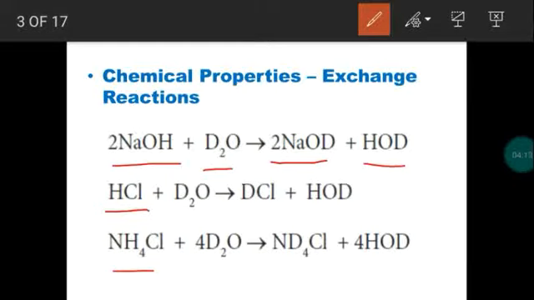Next, exchange reaction. When heavy water is added to hydrochloric acid, the hydrogen is replaced by deuterium. We get deuterium chloride with the liberation of HOD. Then ammonium chloride. All four hydrogen atoms are replaced by deuterium present in heavy water. We get ND4Cl, with the liberation of four molecules of HOD. So this is called the exchange reaction. If a compound contains a replaceable hydrogen atom, it can be replaced by the deuterium present in heavy water.